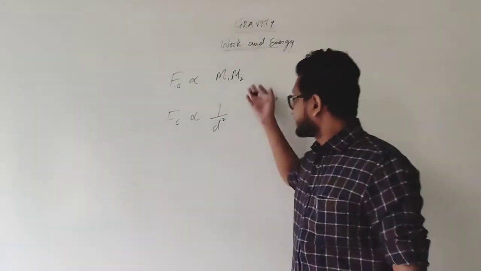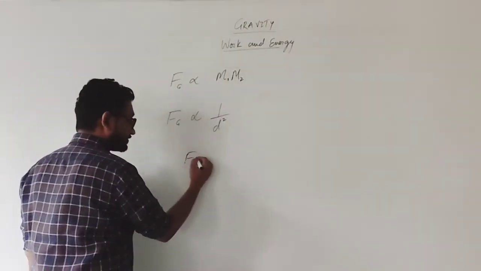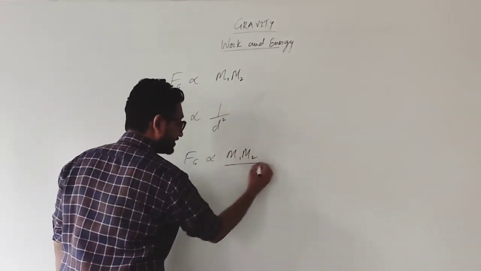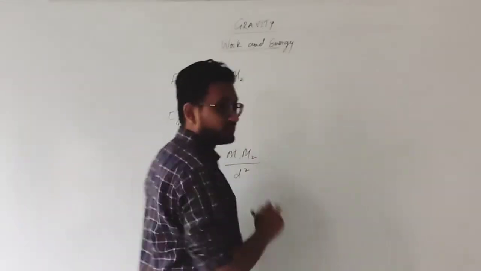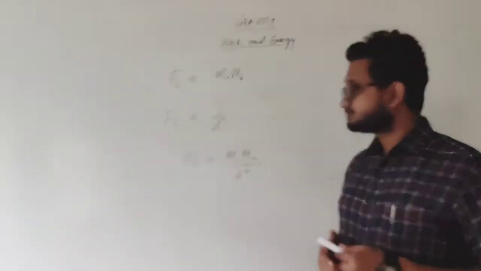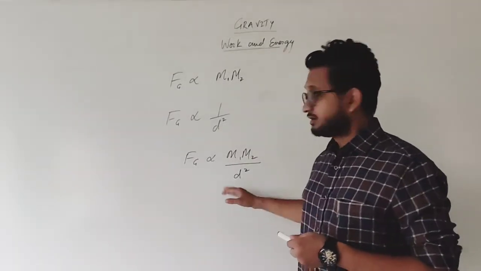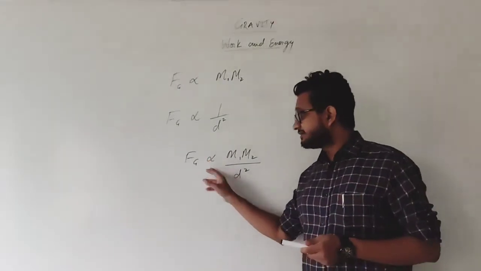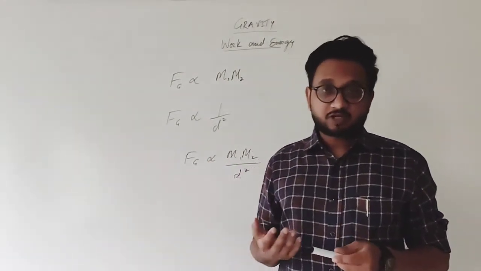We have to combine these two, and the final result is that the force of gravitation is directly proportional to the product of masses and inversely proportional to the square of the distance between these two masses. I hope it is clear to you, students. So we have the formula for the force of gravitation, but it is with the proportionality sign. That means it is only in relation to. We still don't have the actual formula.